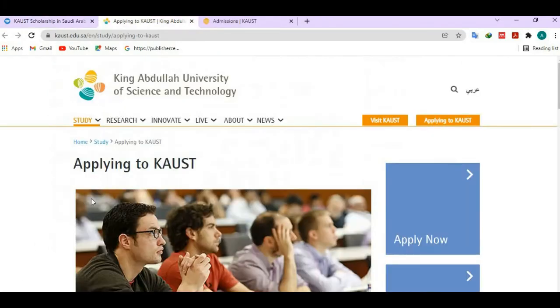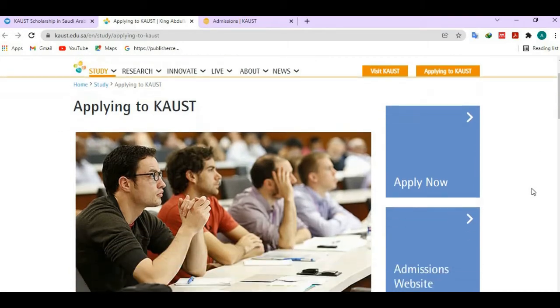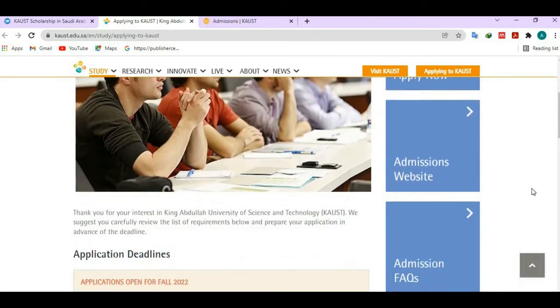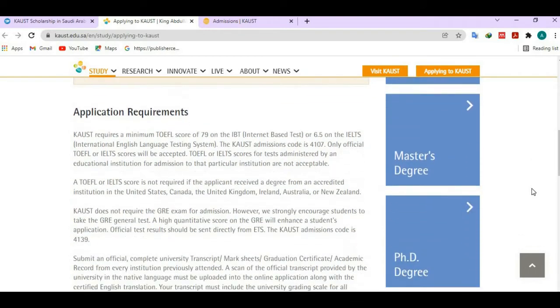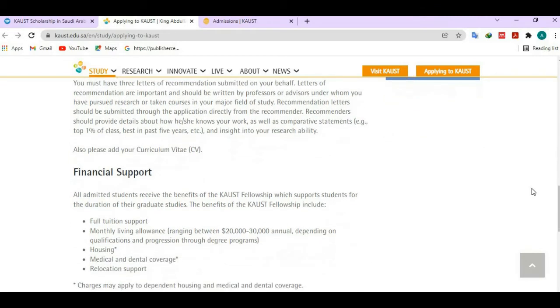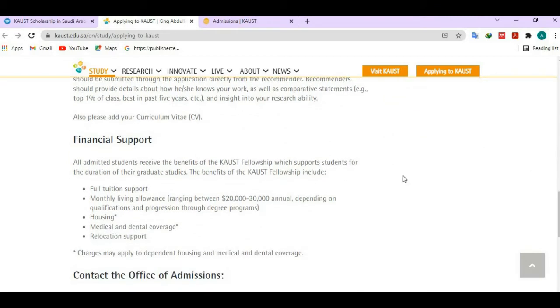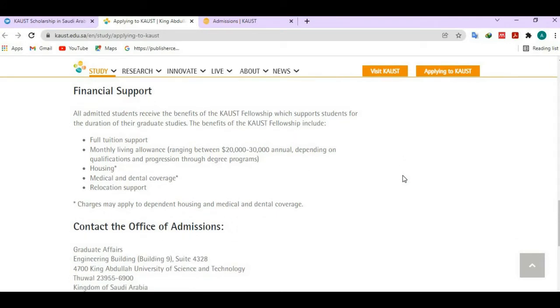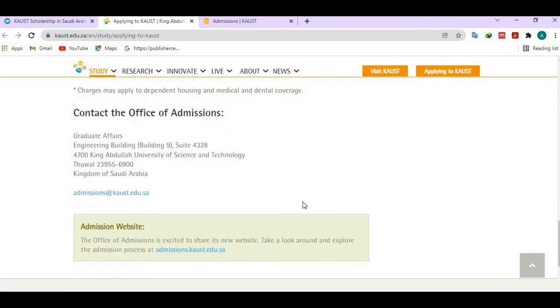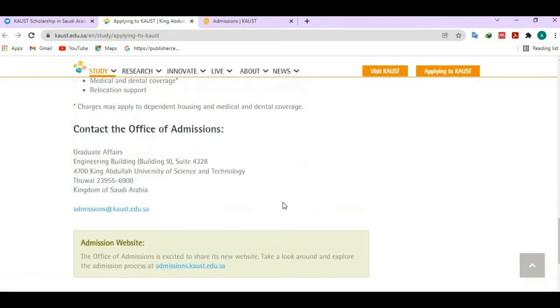Okay, the official announcement website of King Abdullah University of Science and Technology is open now, and all the details of apply now, admission websites, master degree, PhD degree, scholarships, and financial support of King Abdullah University of Science and Technology are here. If you want to contact the management of the university, all the details are mentioned here. You can contact via email.